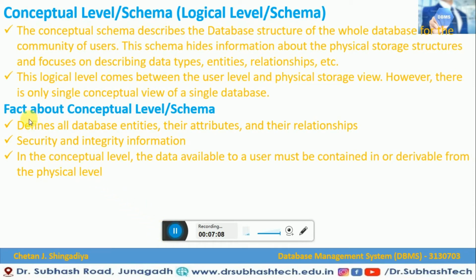Now let us check the facts about the conceptual level or logical level or logical schema. It defines all database entities, their attributes, and their relationships. It also provides the security and integrity information. In the conceptual schema, the data available to the user must be contained in or derivable from the physical level. So friends, this is what a conceptual level or conceptual schema, or logical level or logical schema, of the data abstraction is.